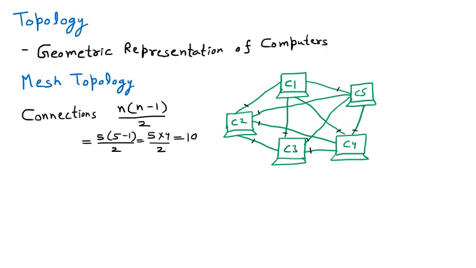Now we are going to learn a few of the advantages of the mesh topology. So now we are learning the advantages of the mesh topology. The first advantage of the mesh topology is that it eliminates the traffic problem.